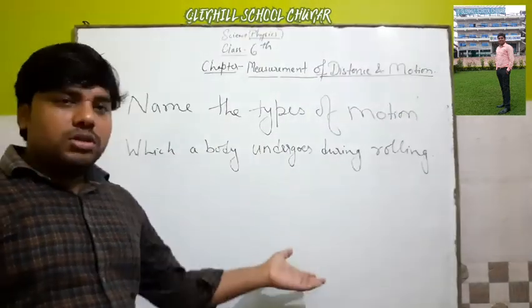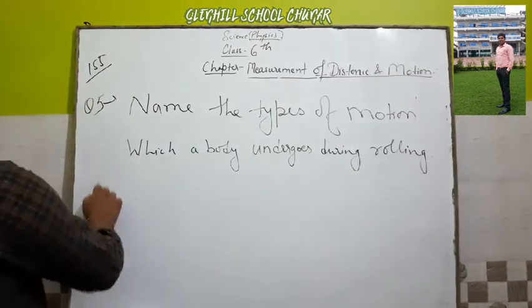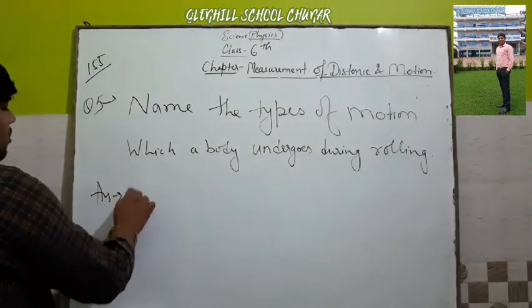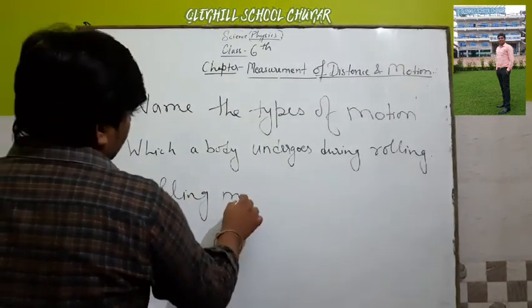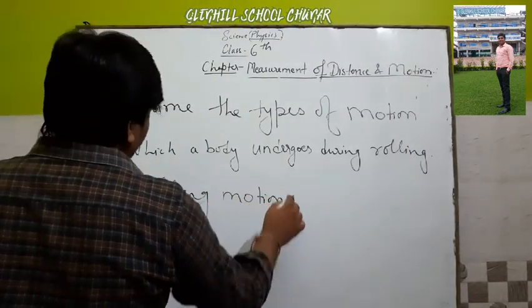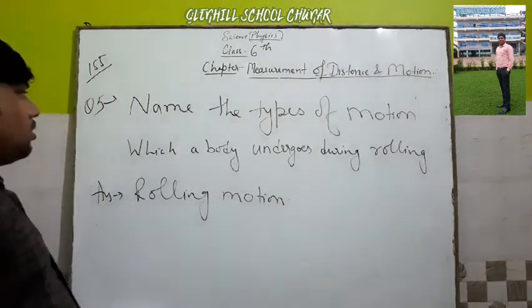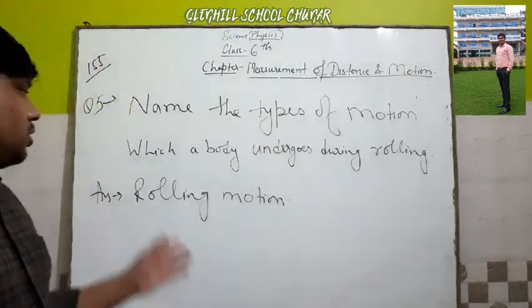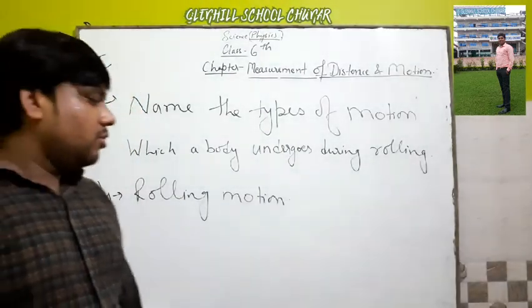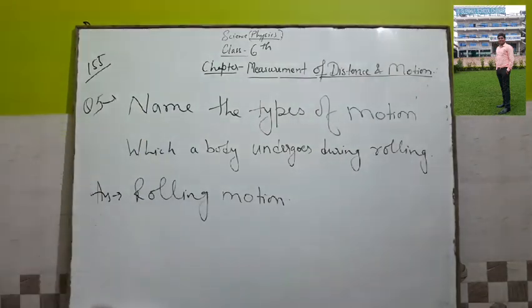Simply, when a body rolls, it is a type of rolling motion. So your answer is rolling motion. Clear? Name the type of motion which a body undergoes during rolling. It is rolling motion. Clear to all of you? Okay. Noted it? Okay.